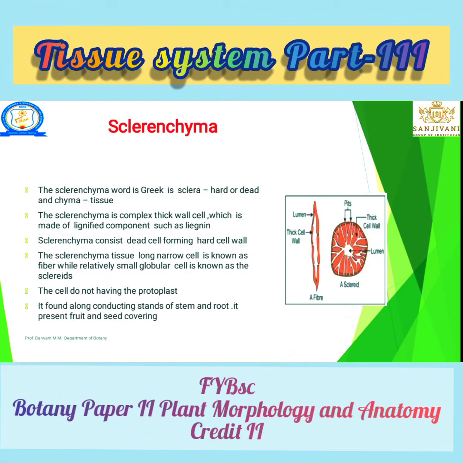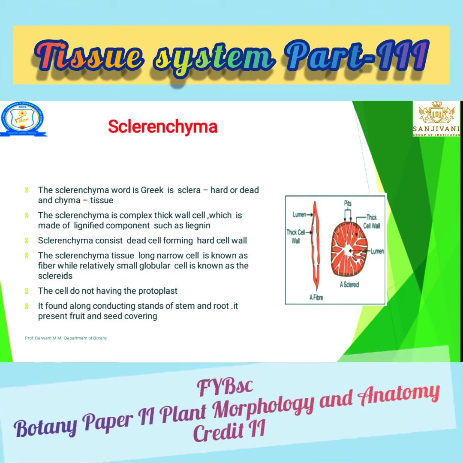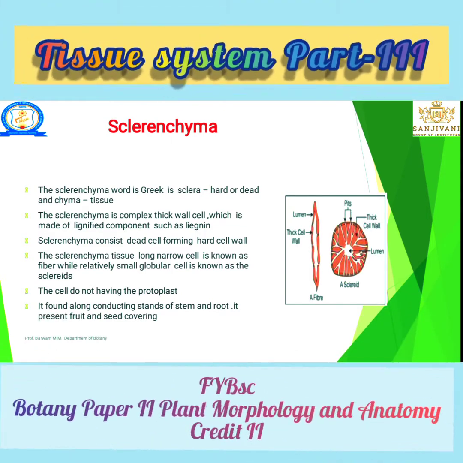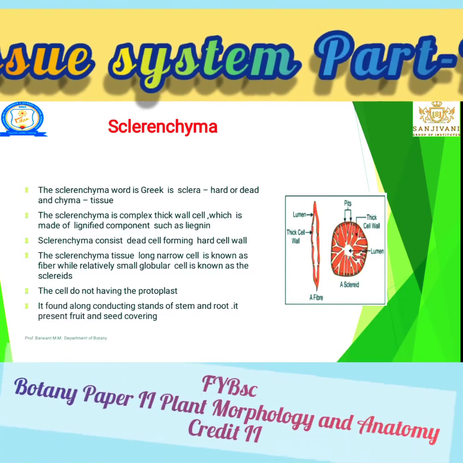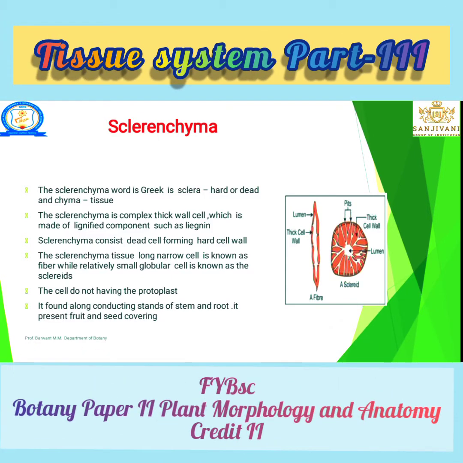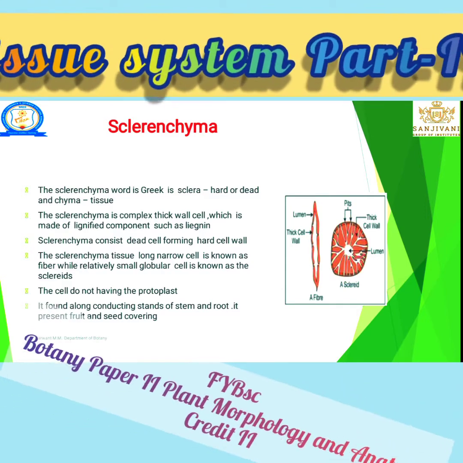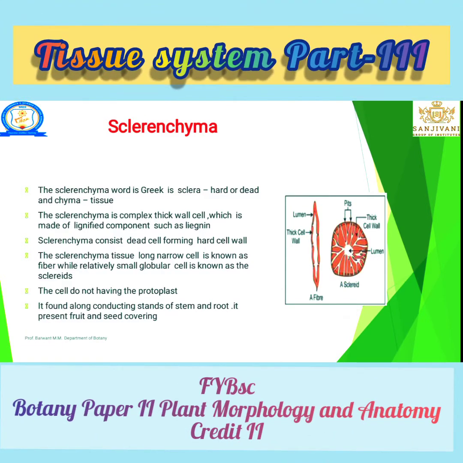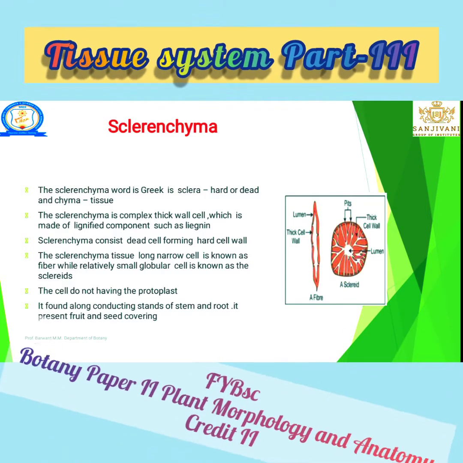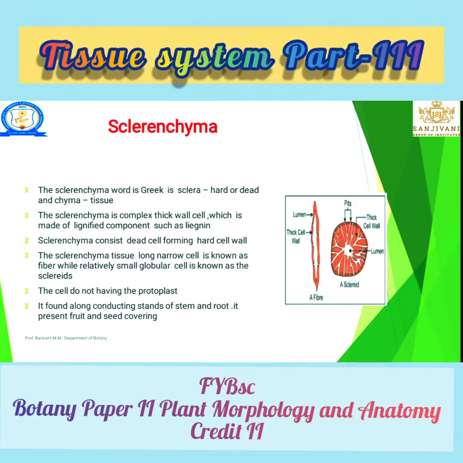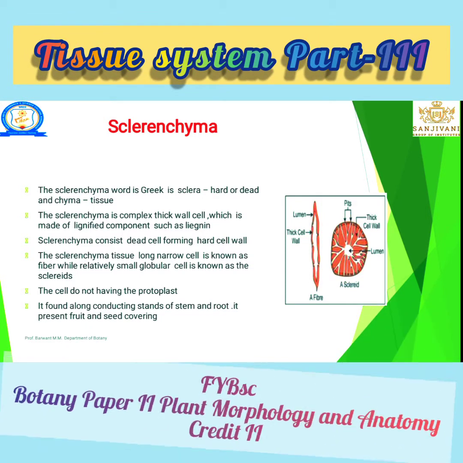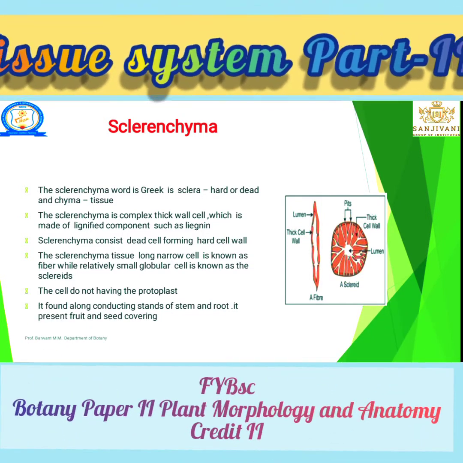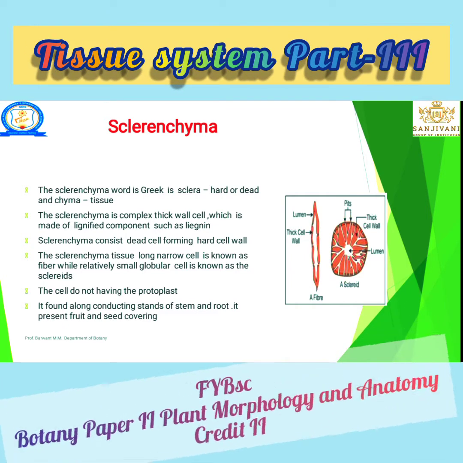Let's see the last type of tissue. The last type of permanent tissue: sclerenchyma. I have previously explained sclerenchyma; it is nothing but dead tissue. Why is it known as dead tissue? Because its cell wall is very thick, and the nucleus generally does not perform proper activity. For that reason it is also known as dead tissue.